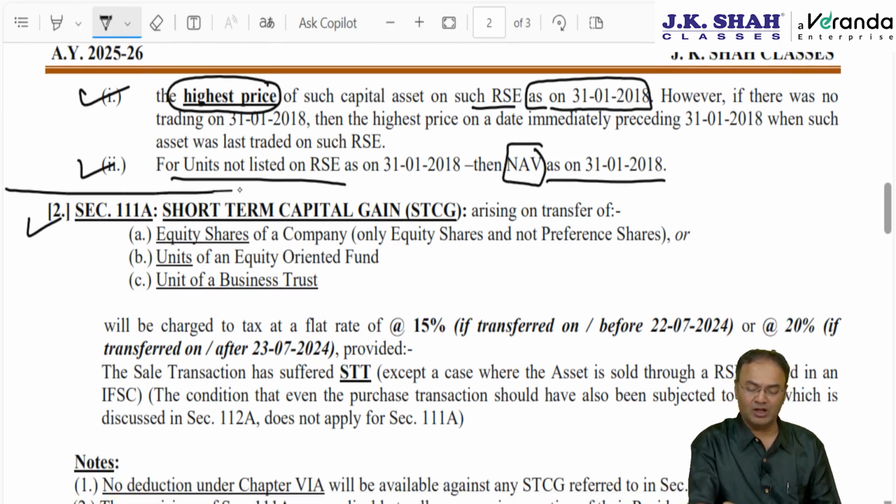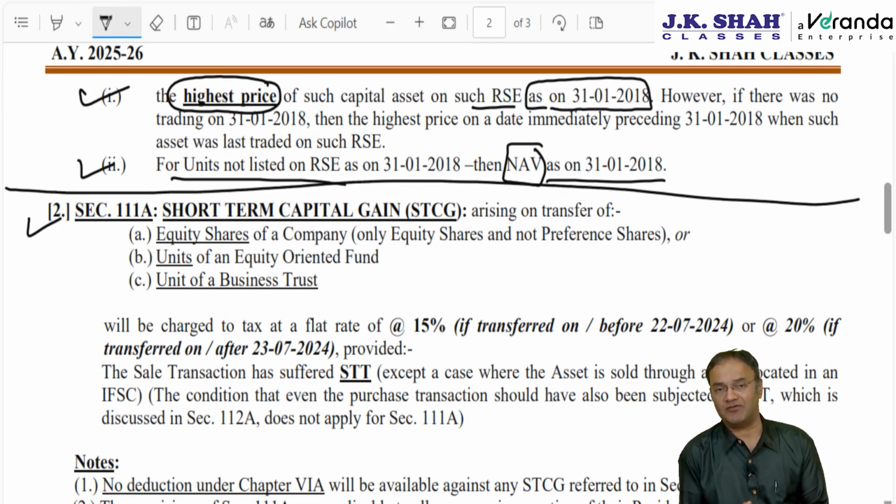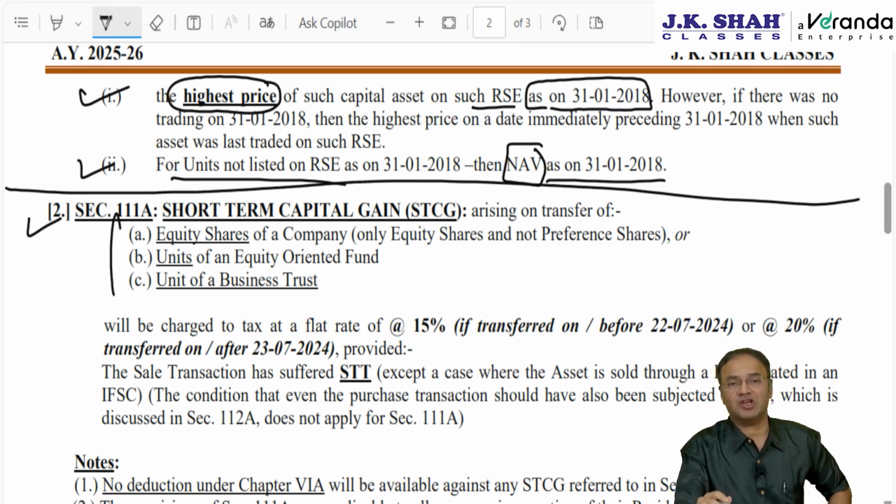Short term capital gain. Long term is over. If it is short term capital gain, it will be taxed without indexation and without any grandfathering. Grandfathering of cost of acquisition is only for long term capital gain. Three same assets: equity shares of a company, units of an equity oriented fund or units of a business trust.